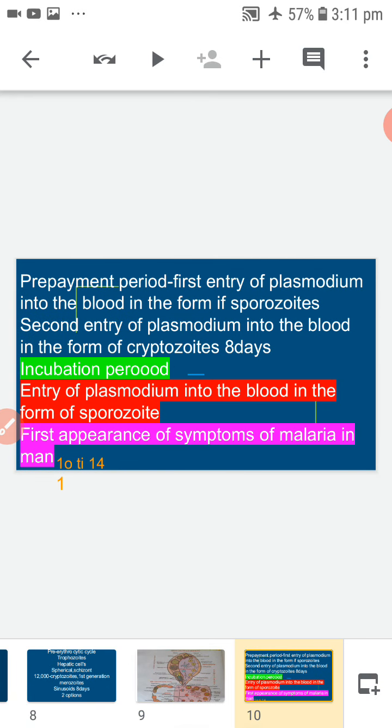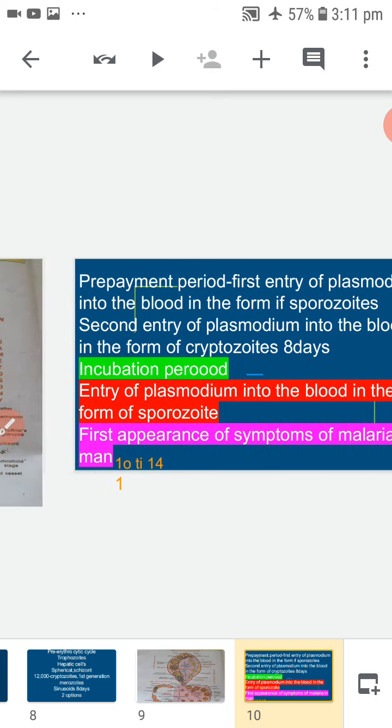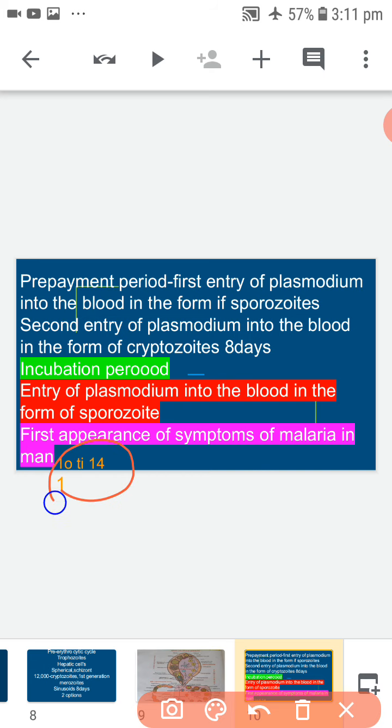Incubation period means the period between the entry of plasmodium in the blood in the form of sporozoite and the first appearance of symptoms of malaria in man. It is approximately 10 to 14 days.